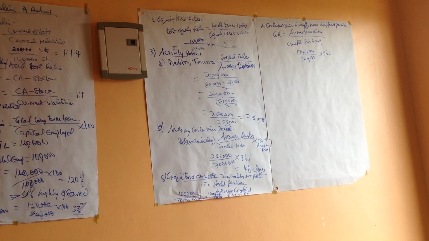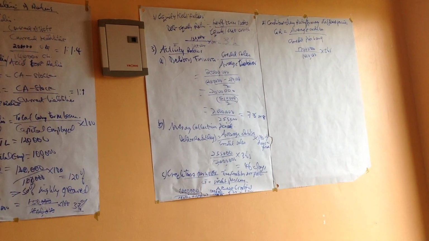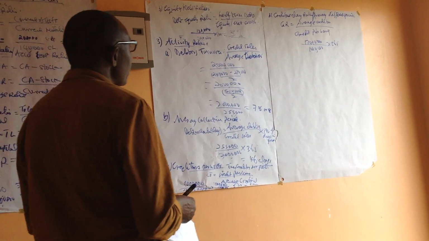So the second last one under this is the stock or inventory turnover, still under activity ratios.